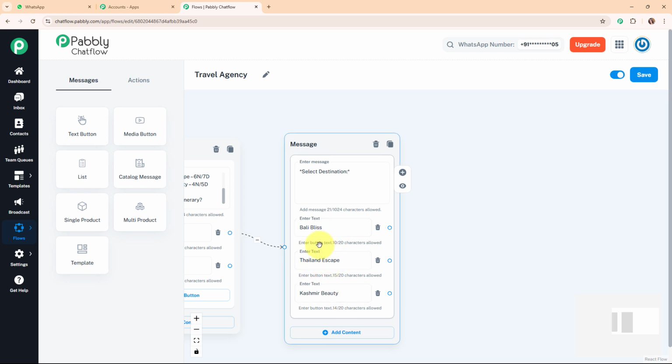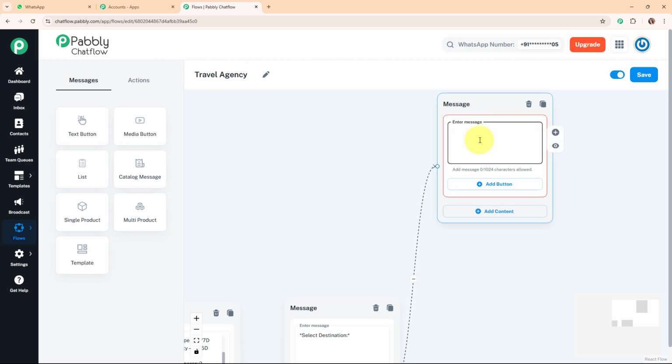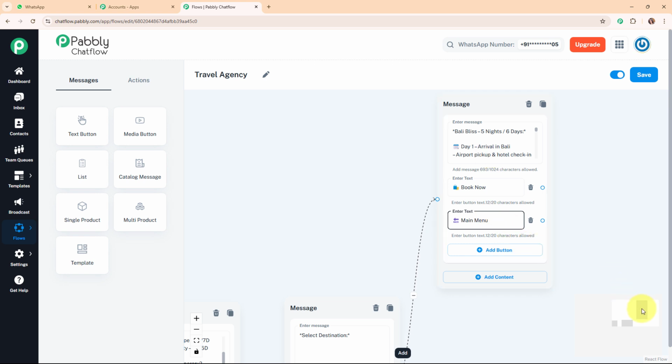So basically these are the destinations, and now what I'm going to do is further add the itinerary for each of the destinations and each of the quick replies buttons over here by adding the text boxes. Alright, so firstly I'm going to add the itinerary for the Bali Bliss. So this is the entire itinerary, and now I'm going to add two quick replies buttons over here with the text such as book now and back to main menu.